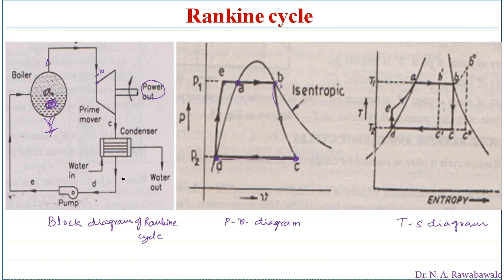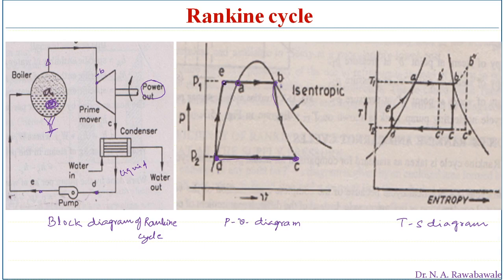So at point D, liquid water, or condensate liquid, comes out, and this D is the inlet to the pump. At point D, the feed pump passes this water into the boiler. It increases its pressure from point D to E, which is the boiler pressure. So water enters the pump at D and is pumped to increase its pressure from the lower condenser pressure to the boiler pressure, and then it is supplied at point E into the boiler.